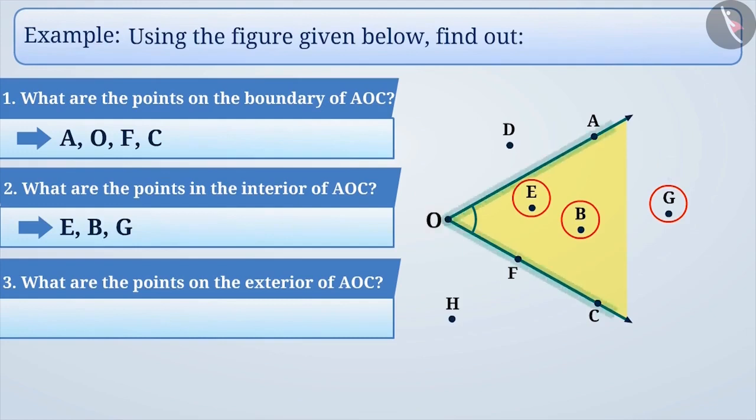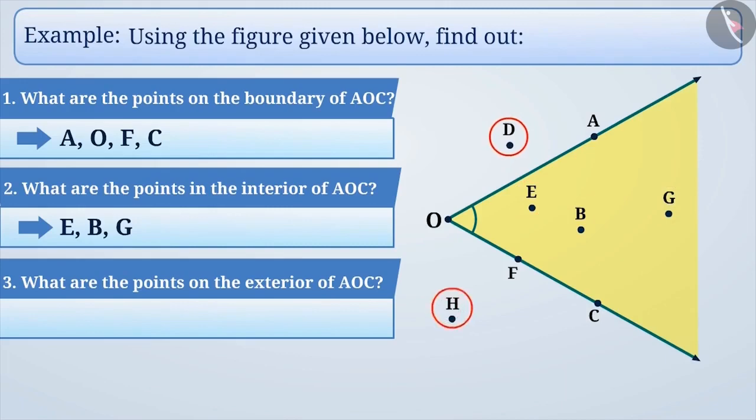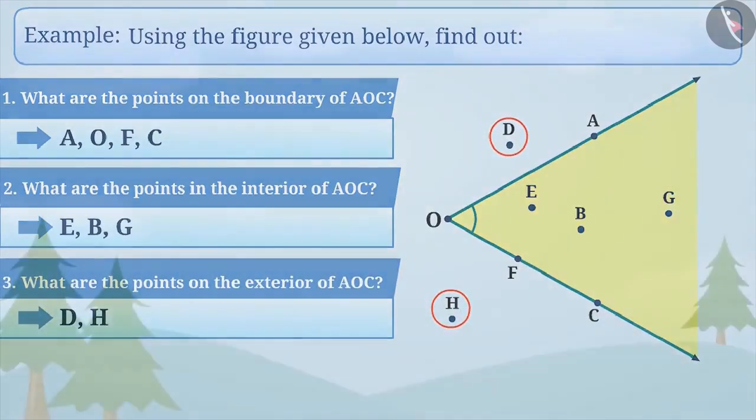Because the arms or sides of the angle are made of rays. Rays start from a point but have no end. In this way, we can increase the length of the rays as much as possible. The interior of the angle will also increase with increasing rays, which means G will also come in the interior of the angle. At the same time, point D and point H are in the exterior of the angle.